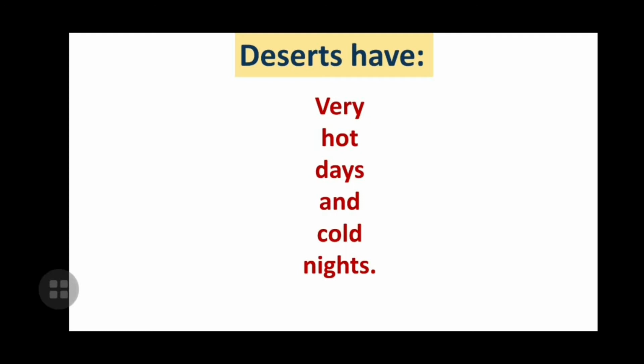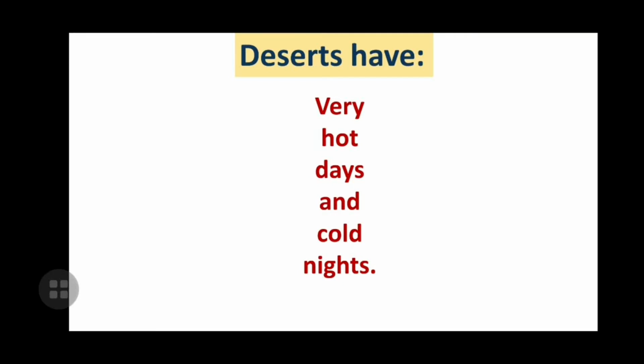As I told you, in plains we have read that the plains have flat, low land, so the land is fertile. But in the case of deserts, we say that deserts have very hot days and cold nights because of the sand. The days are very hot because the sun's rays fall directly on the sand.